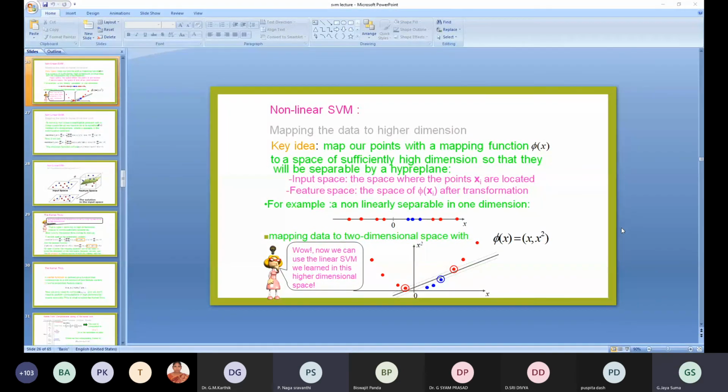Ma'am, in CNN, just now you said there is no need to extract features. So we need to apply a large database of images as input to train our algorithm, right? My question is, does CNN support only JPG files or all kinds of images?